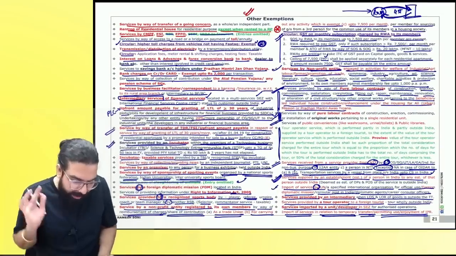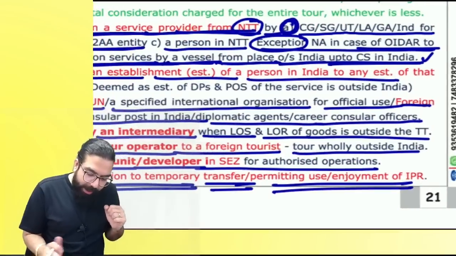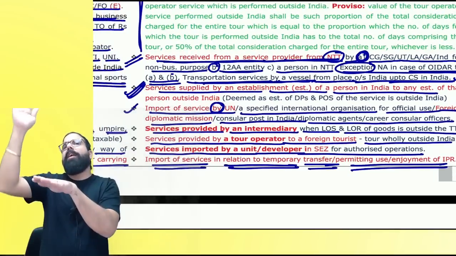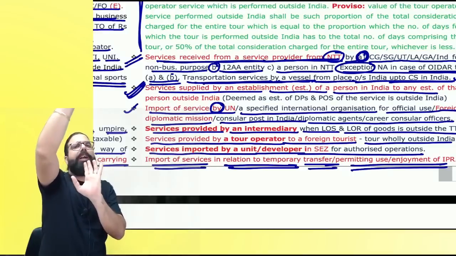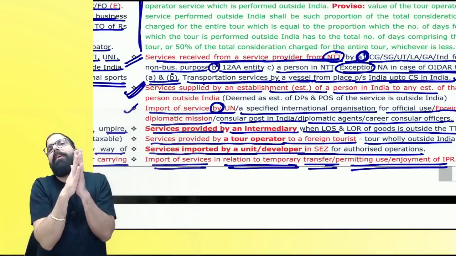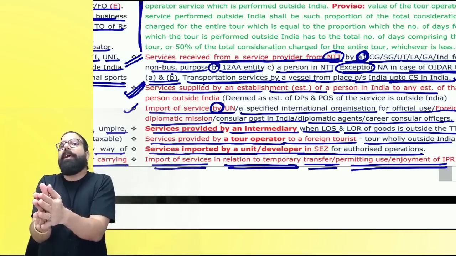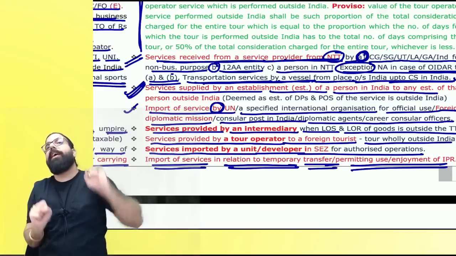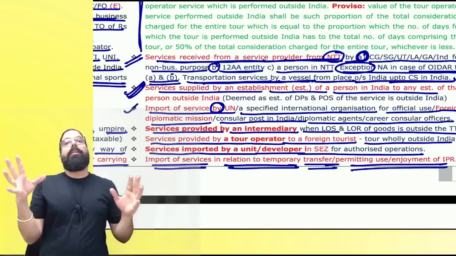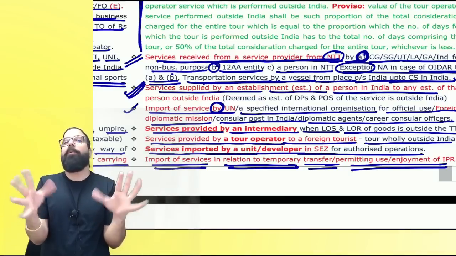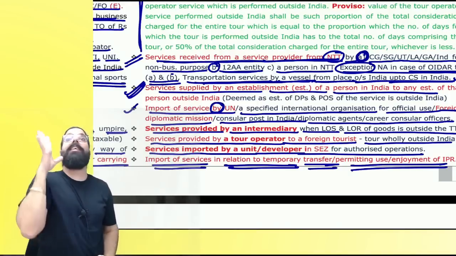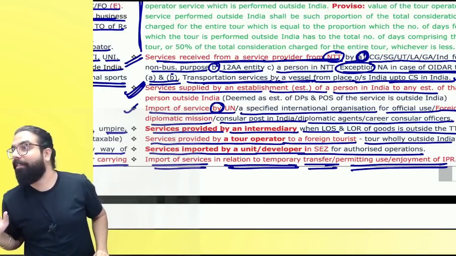Now everyone listen to me very carefully. Here they are talking about tour operator services. Tour operator service given to a tourist and the tour is happening outside India, exempted. Tour operator service given to a foreign tourist, tour is happening in India, taxable. Now, tour is happening in India and outside India also: 3 days in India, 2 days in Nepal. Apportion? Yes or no? Earlier, this apportionment was not there. If tour was wholly outside India, exempted. Any part in India, complete amount taxable in India.